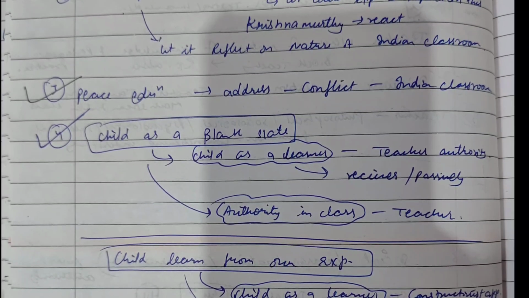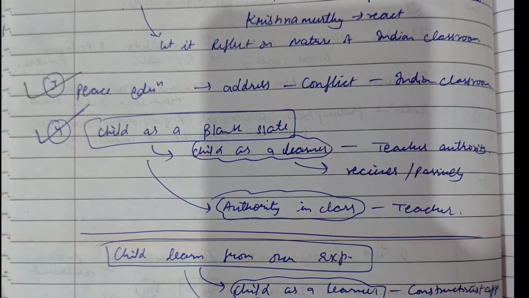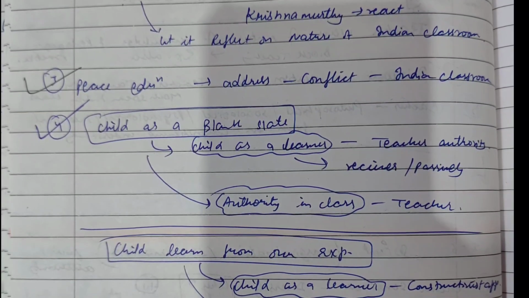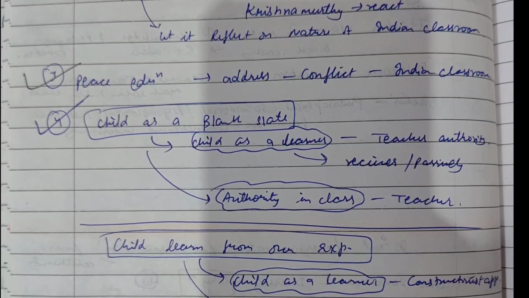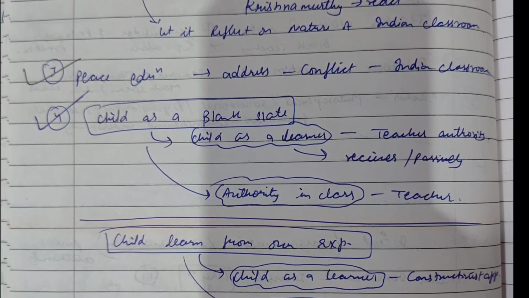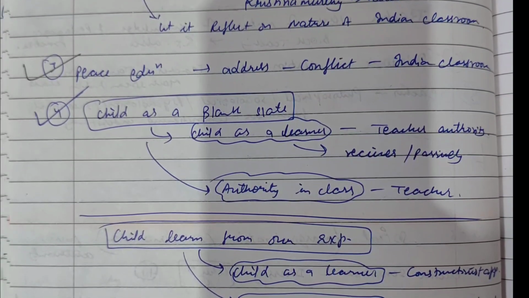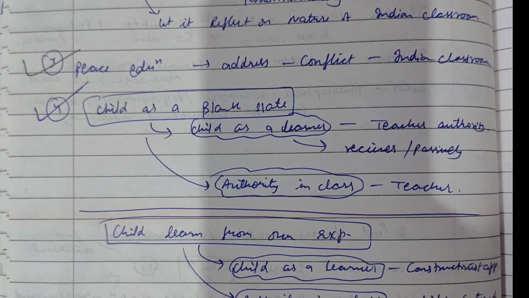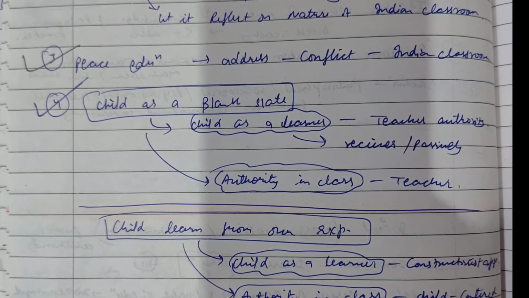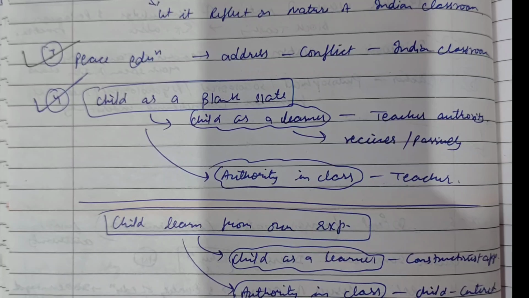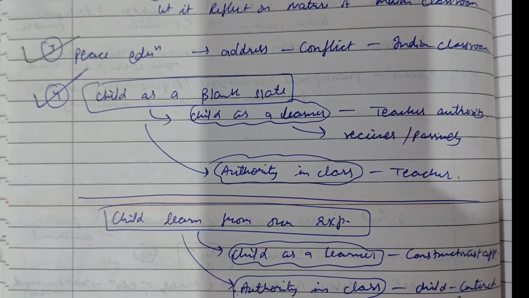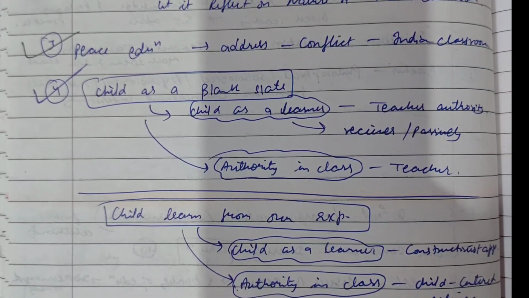Now next one, child learns from own experience. So here it is talking about an active classroom, right? How will the child be as a learner? And next one is authority in class. Whose authority will be in the class if we say that the child learns from own experience? So here are four short notes that come most of the years.